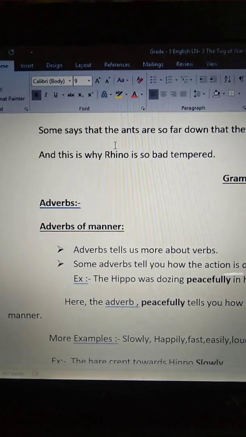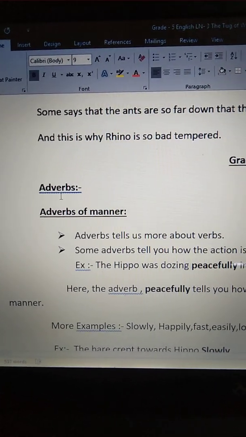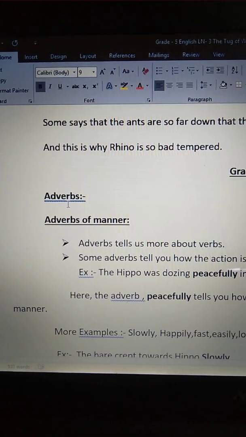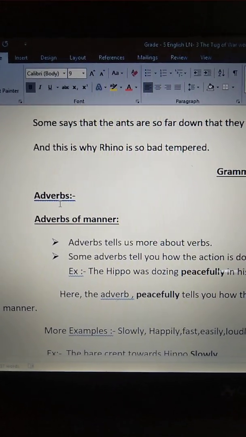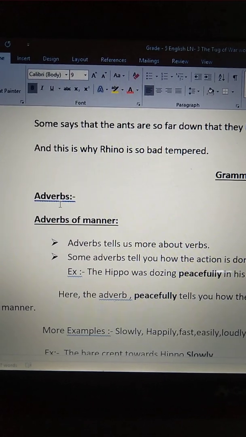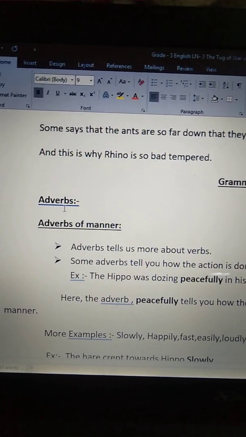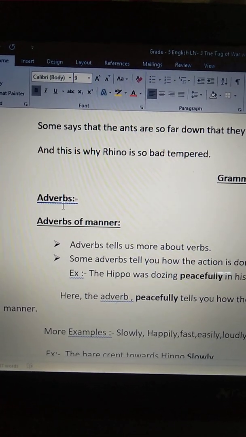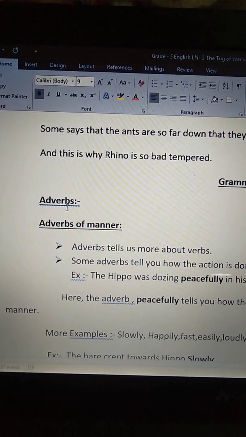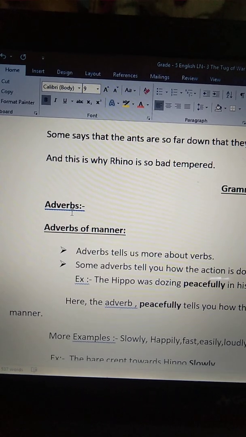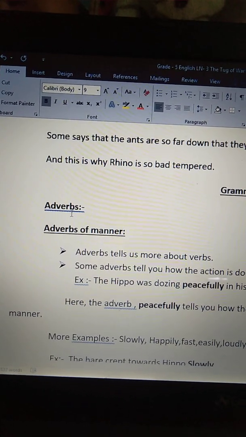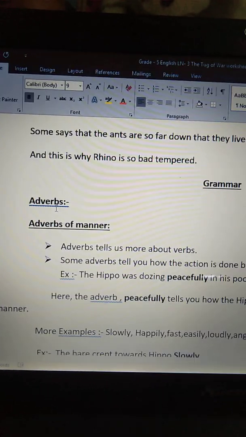Okay, now what is an adverb? An adverb is a word or an expression that modifies a verb. So an adverb modifies a verb with a word or an expression.